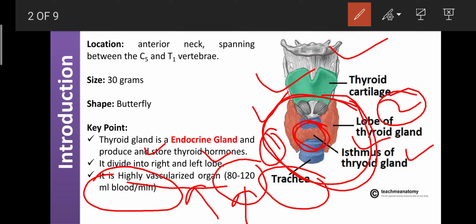Here our topic is the thyroid gland, which is a highly vascularized organ. It requires 80 to 120 ml of blood per minute. That oxygenated blood is helpful to regulate the functions of the thyroid gland. The thyroid gland is mainly divided into two parts, the right lobe and the left lobe, interconnected by one isthmus, known as the isthmus of the thyroid gland.